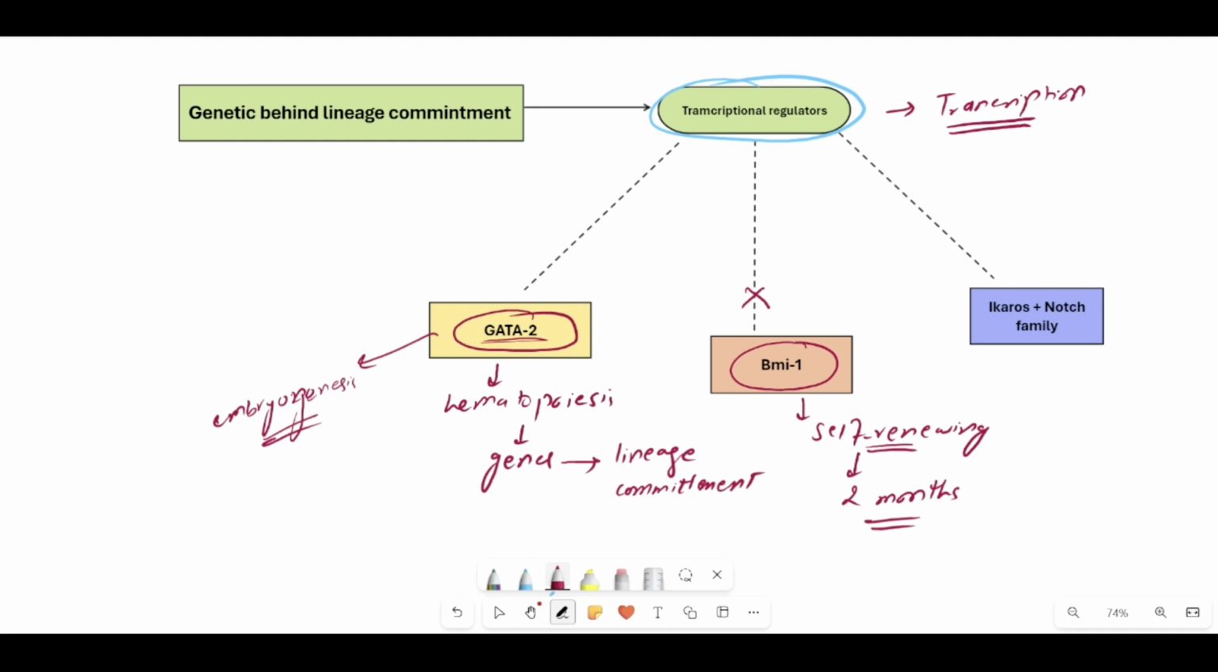Another two families of transcription regulators which have been discovered and play a very important role in lineage commitment are the Ikaros family of transcription regulators and the Notch family of transcription regulators. The Ikaros family includes lots of other types of transcription regulators, and it plays a very important role in myeloid lineage commitment.